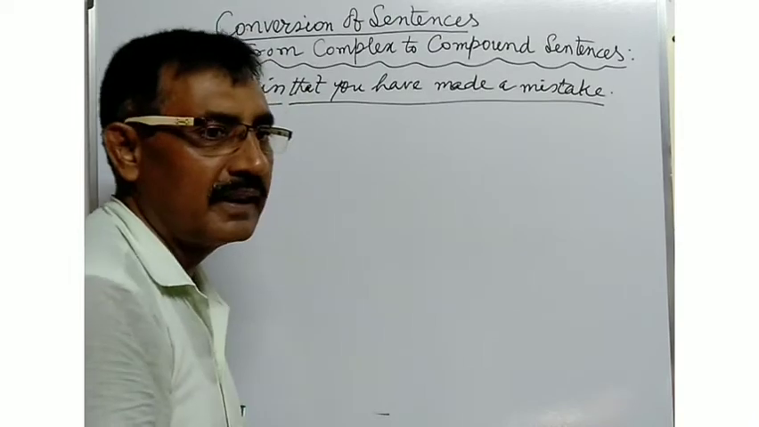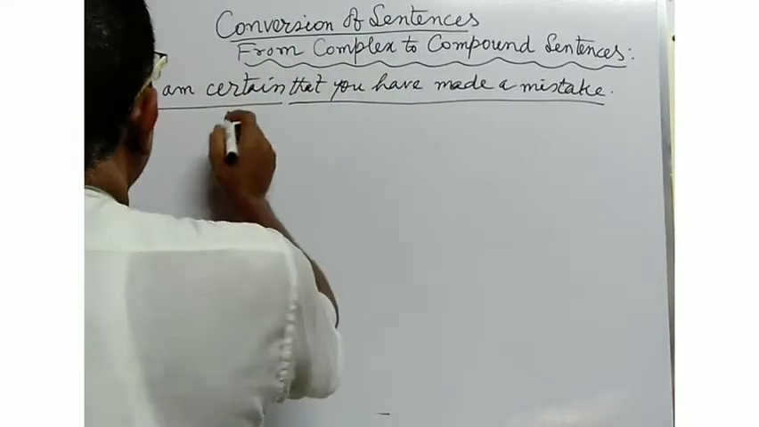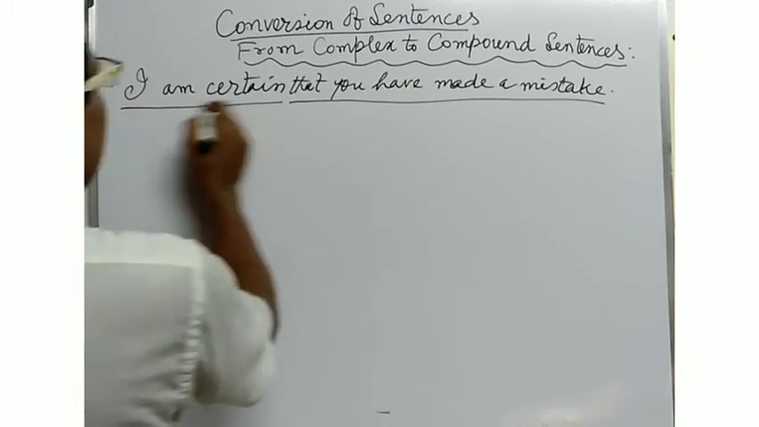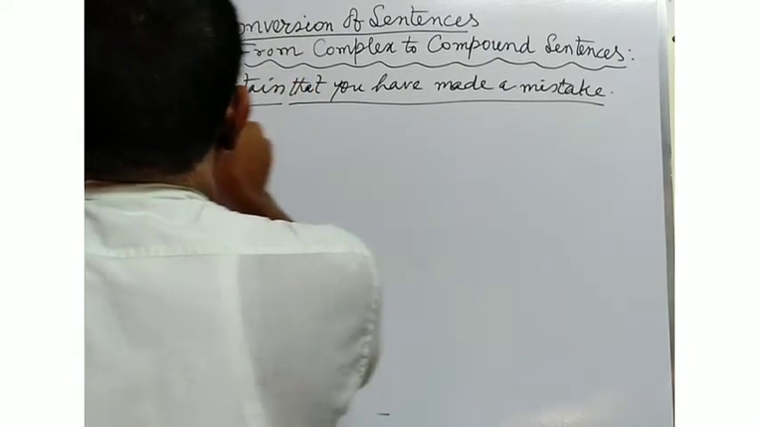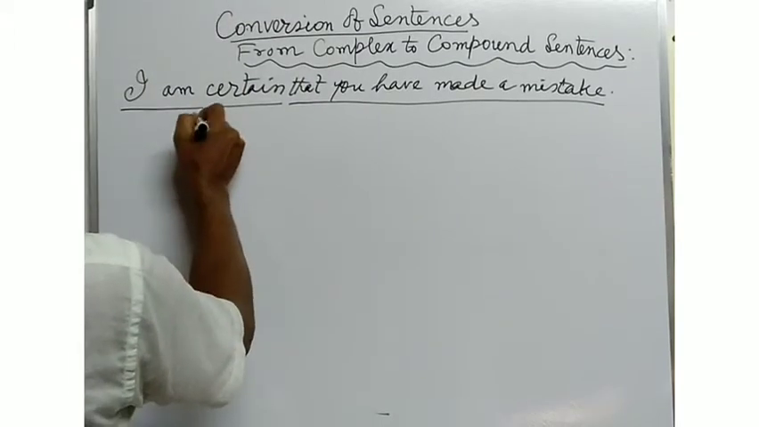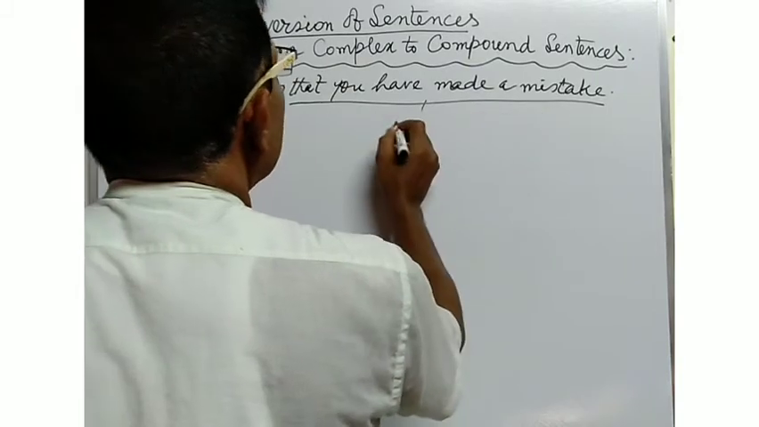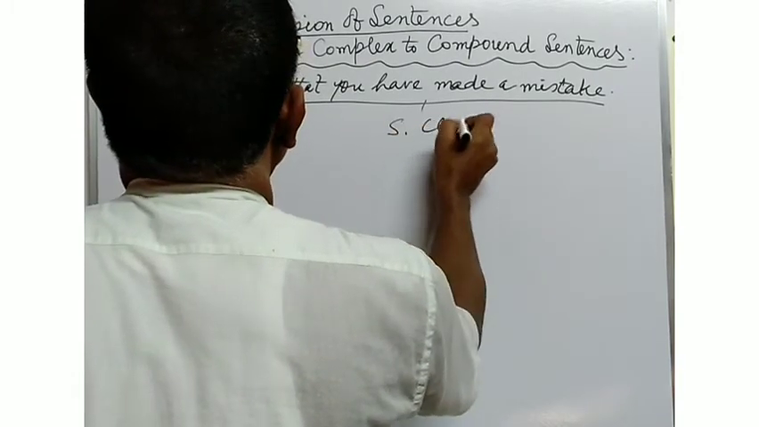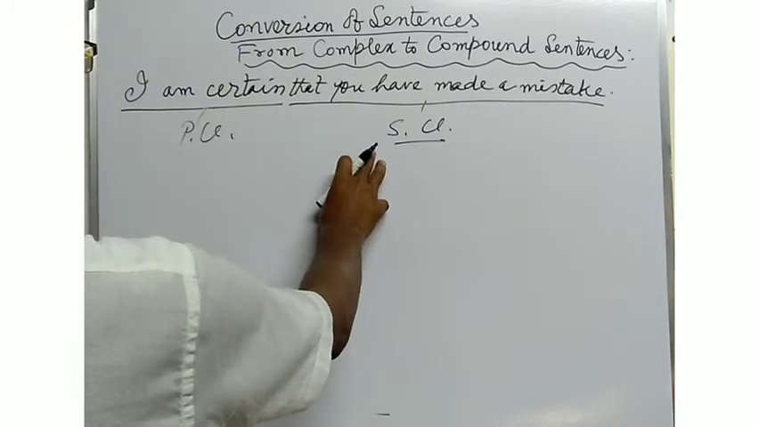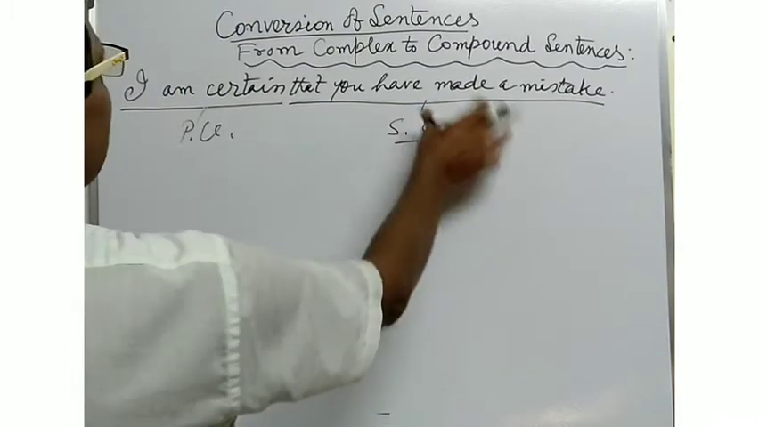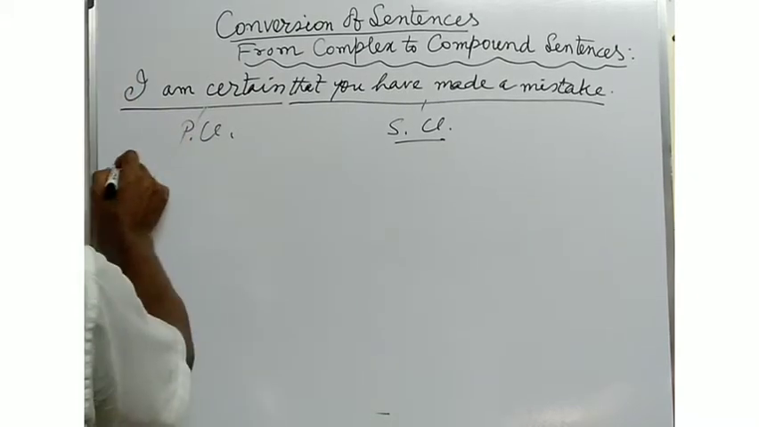So, students, when you go to change a sentence from complex to compound or from compound to complex, you will have to follow the clause. And for the first time, I have given you the example: I am certain that you have made a mistake. Here, "I am certain" is the principal clause and "that you have made a mistake" is called the subordinating clause. And when you go to change the sentence into a compound sentence, you will have to write the sentence in this way.